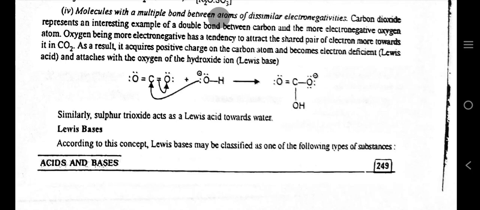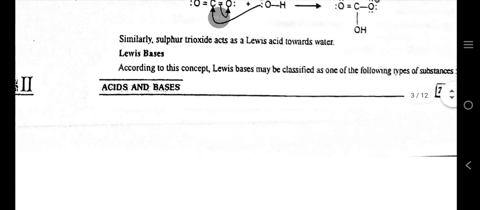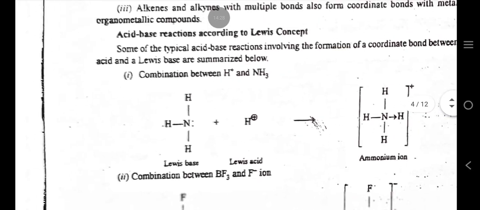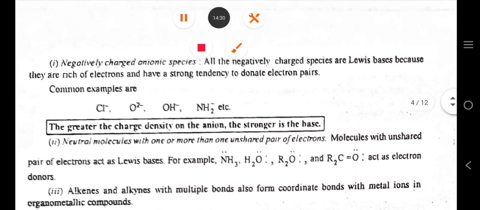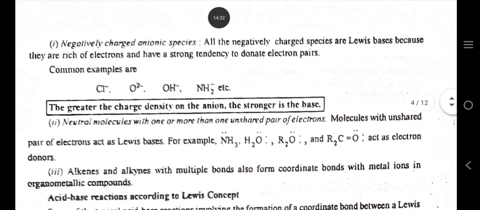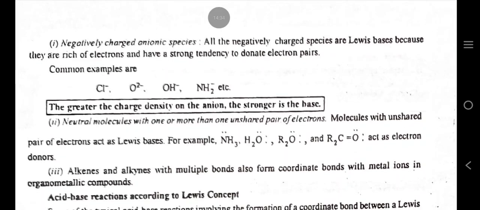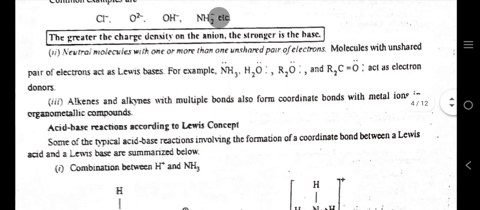Lewis bases. According to this concept, Lewis bases may be classified as one of the following types of substances. Negatively charged anionic species. All the negatively charged species are Lewis bases because they are rich in electrons and have a strong tendency to donate electron pairs. Common examples are: the greater the charge density on the anion, the stronger is the base.